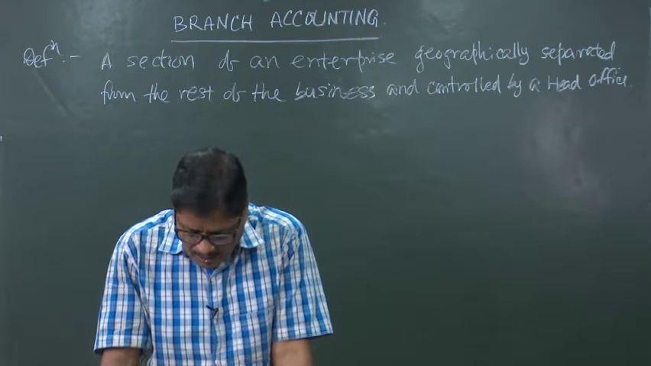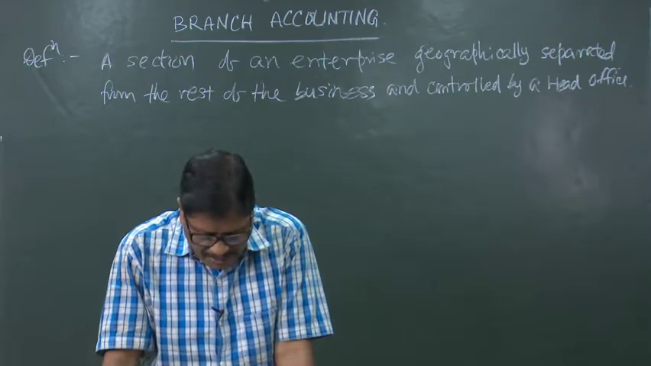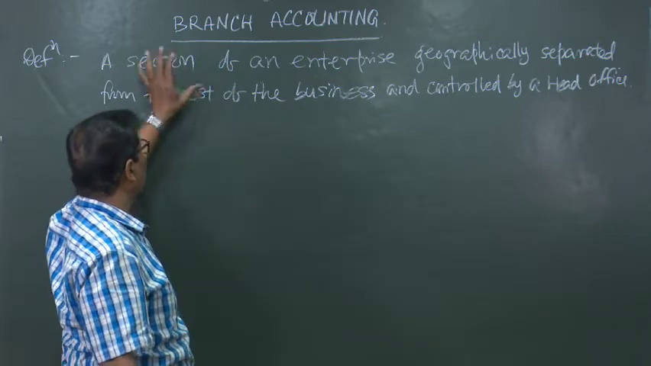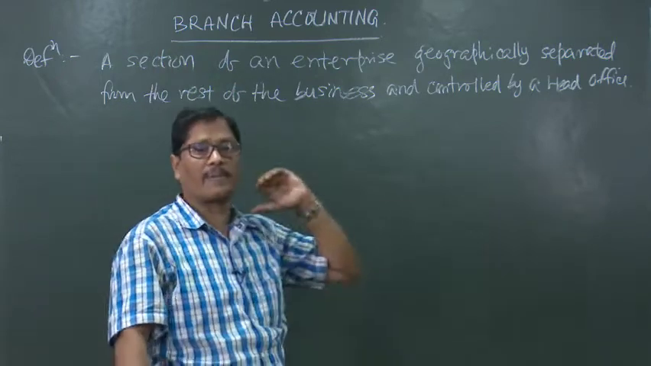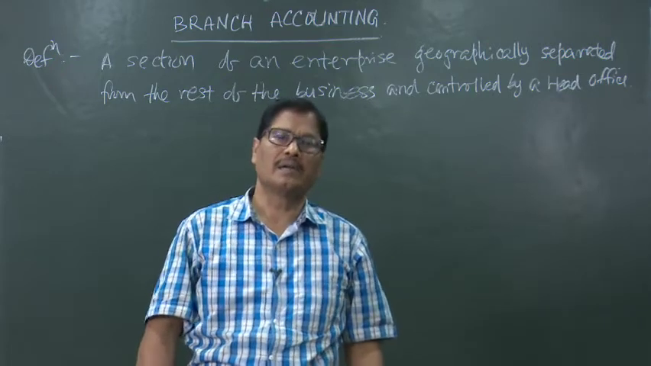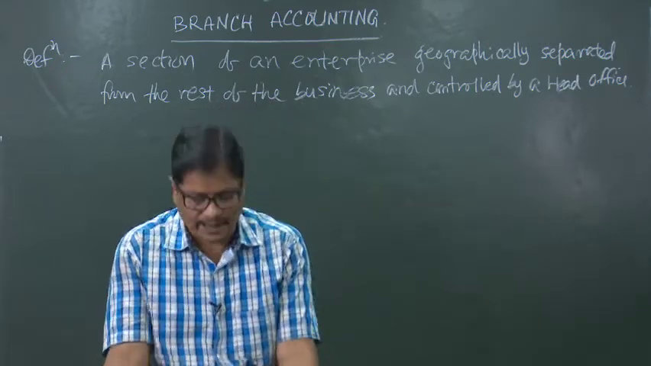It is controlled, clearly identifiable profit centers. The branches are clearly identifiable profit centers, but they do not have their own entity.